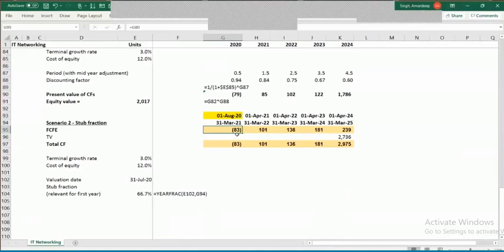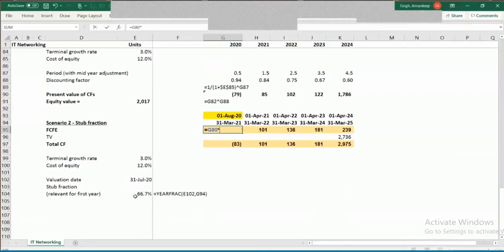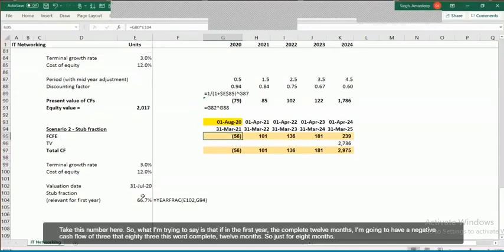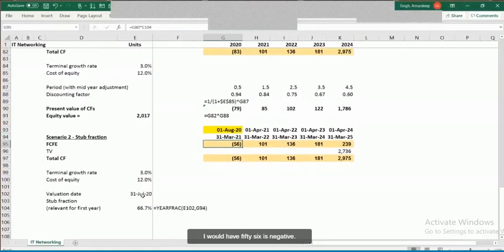And in the absence of any data, what I would end up doing is taking the free cash flows to equity and multiplying that with the stub fraction, and then taking this number here. What I'm trying to say is that if in the first year, for the complete 12 months, I'm going to have a negative cash flow of 83, that 83 is for the complete 12 months. So just for 8 months, I would have 56 as a negative number.